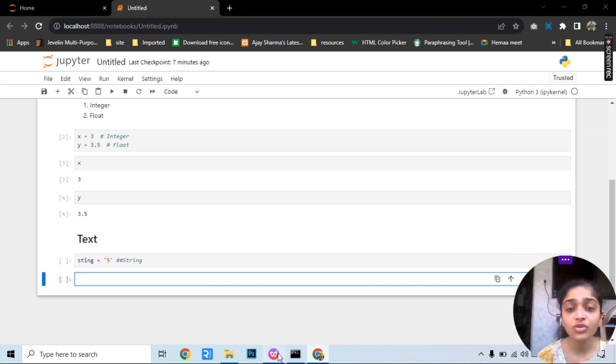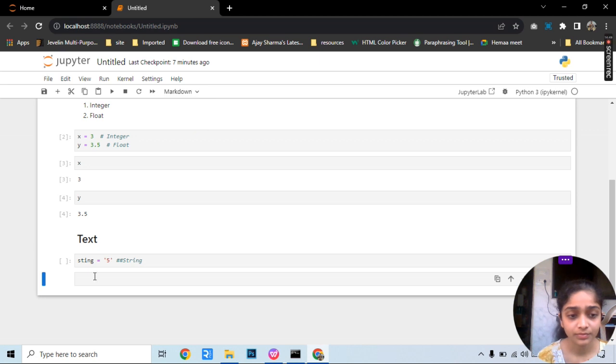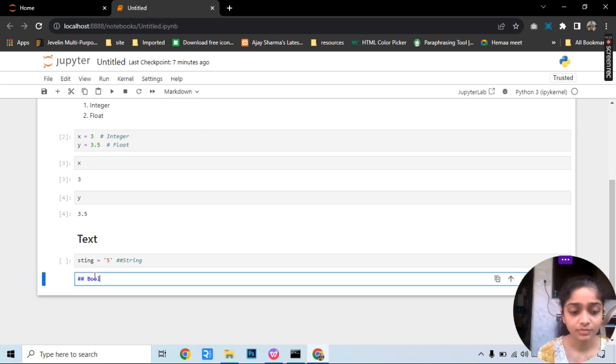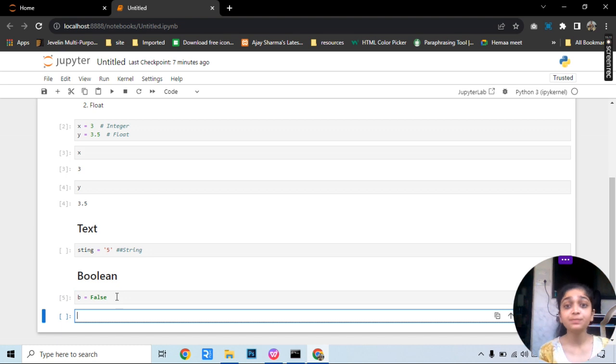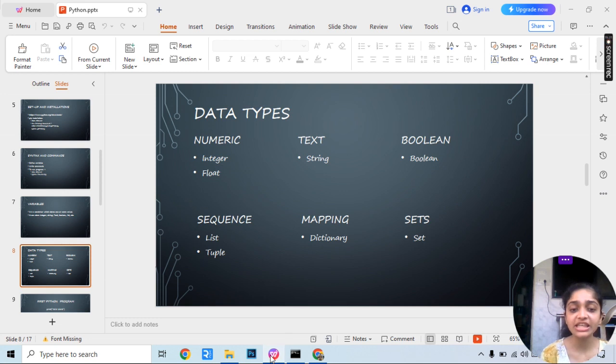Okay. Now we will see the Boolean data type. For Boolean, I am initializing a variable named b and assigning it the value true. I can assign false as well. Then it will be treated as a boolean variable, which can have only the value true or false, nothing else. Now we will see sequence.